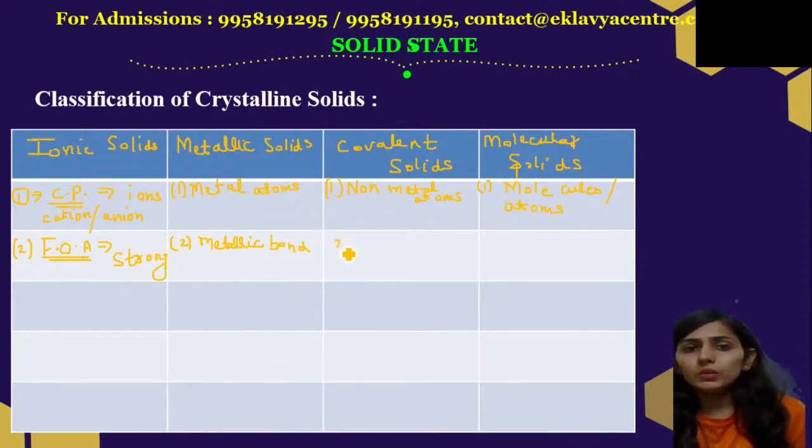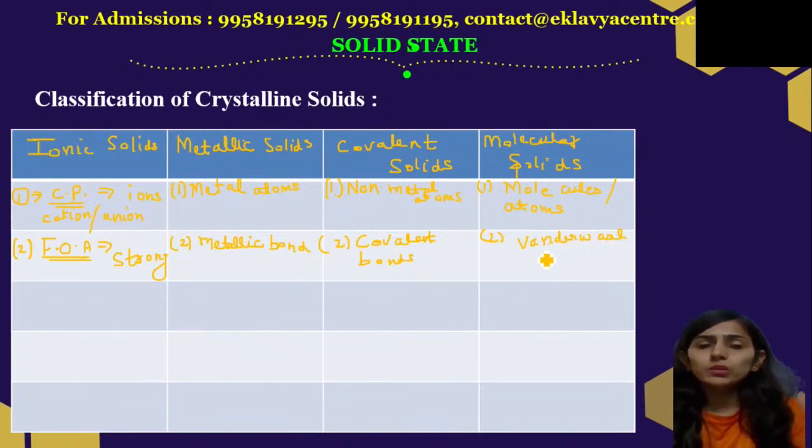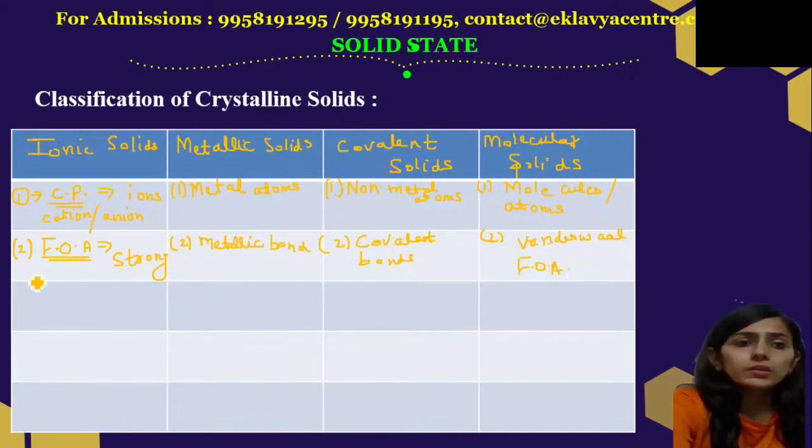Here we have covalent compounds. You must have studied covalent compounds. So here what kind of bonds? Covalent bonds. Simple. And here we have molecular solids. We have van der Waals forces of attraction. Weakest forces of attraction, that is van der Waals. When we discuss the types of molecular solids, I'll explain how van der Waals forces of attraction are present in each of the molecular solids.